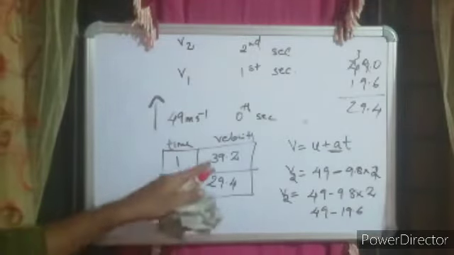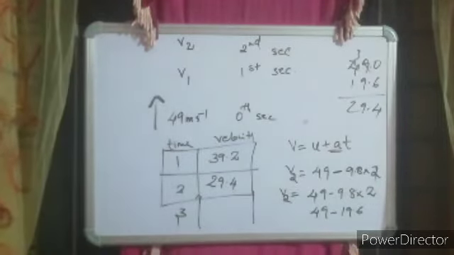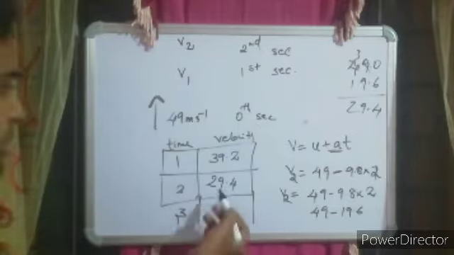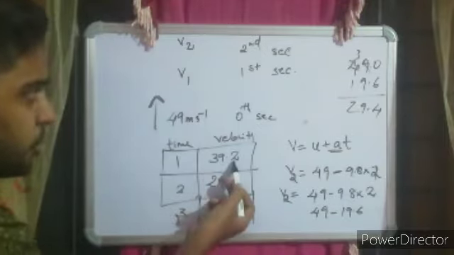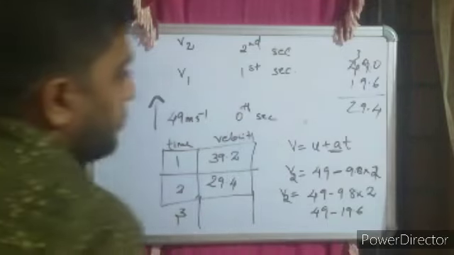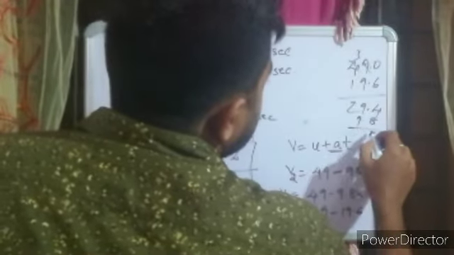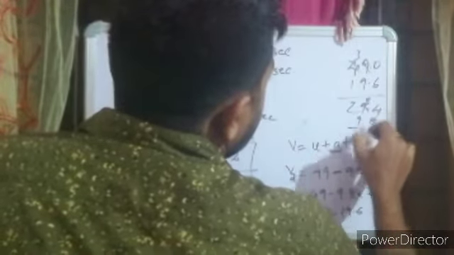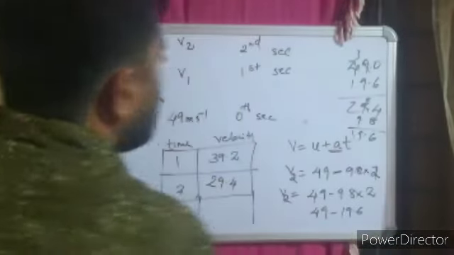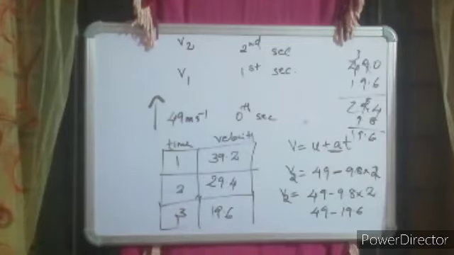You could see that if you take after 3 seconds, again you will get a slightly lesser value. Again that will be just minus 9.8. So 39.2 minus 9.8 is 29.4. Again 29.4 minus 9.8 will be your answer, which is 19.6. So as you throw the body up, its velocity is getting decreased.